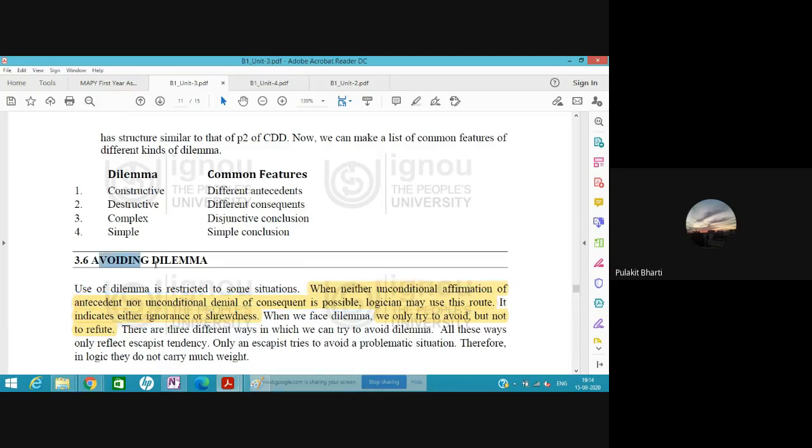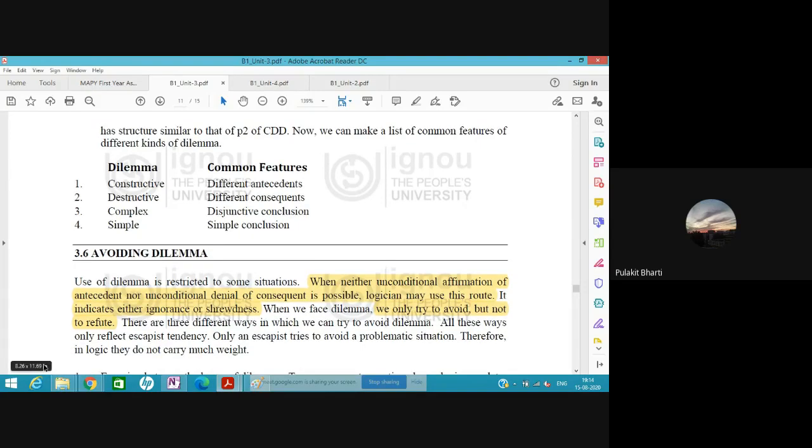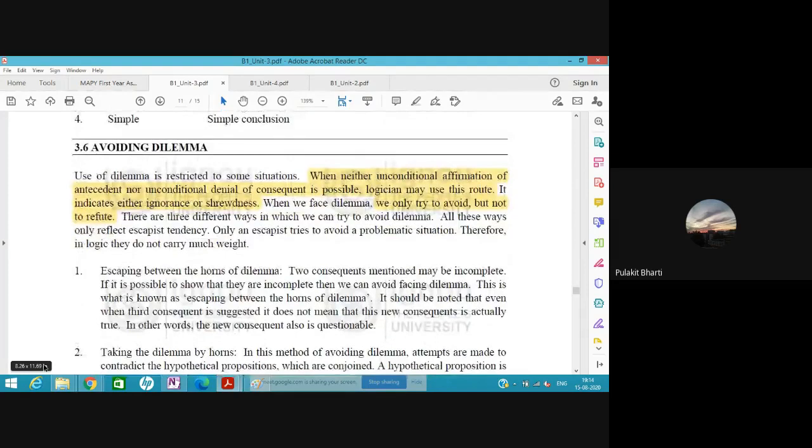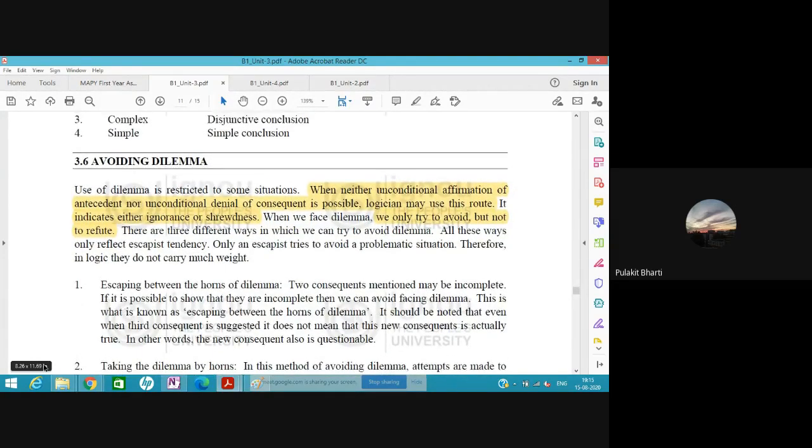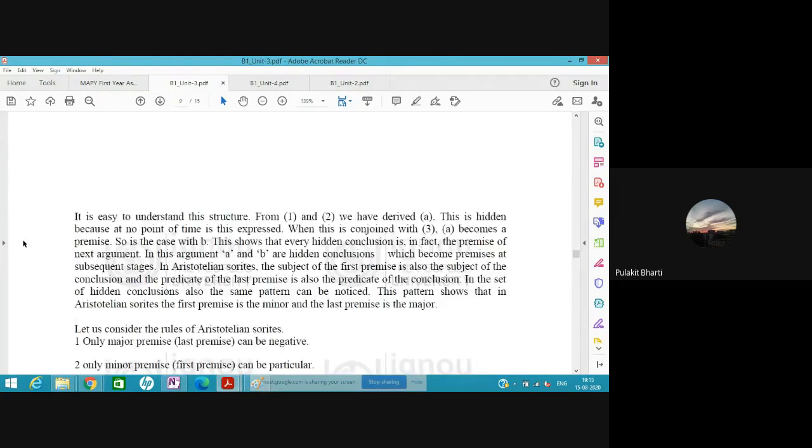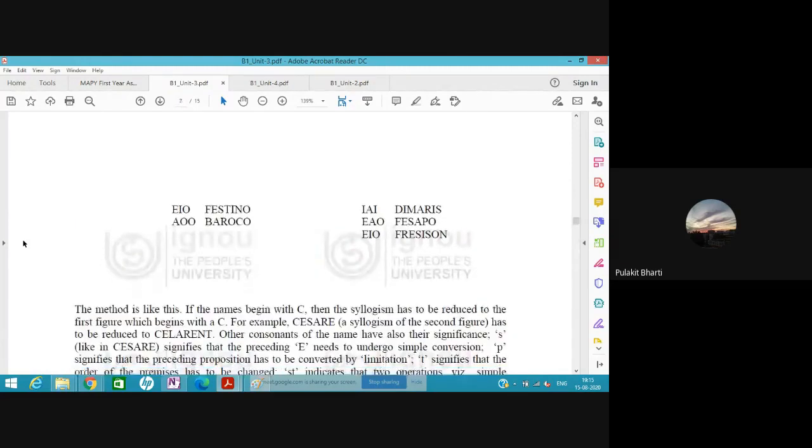There are four techniques they have given to avoid this type of dilemma. I think in this context it would not be fruitful. Let's leave this.